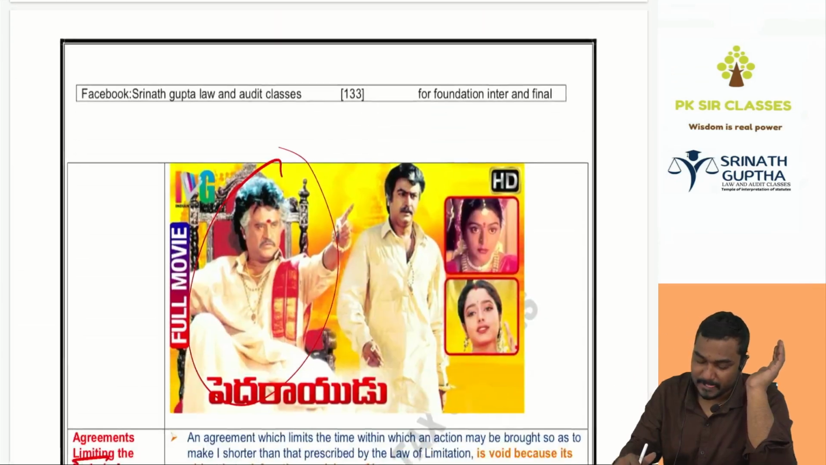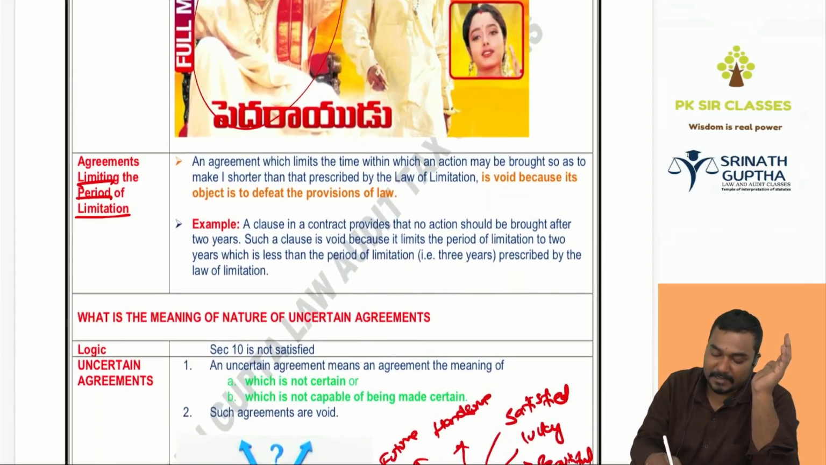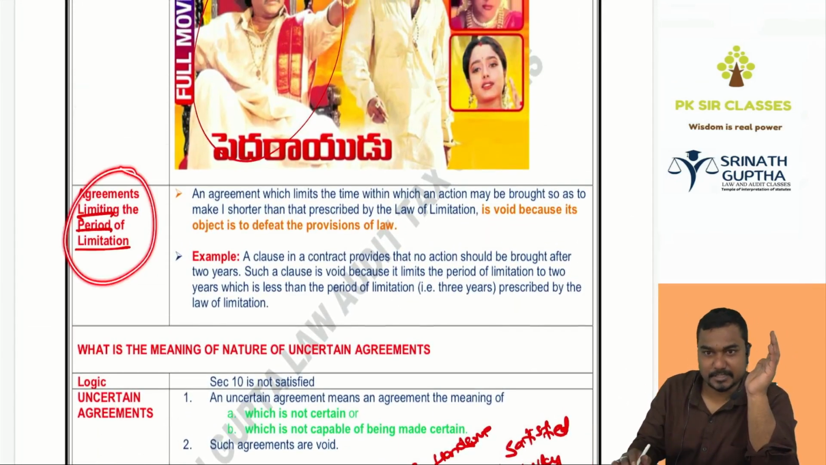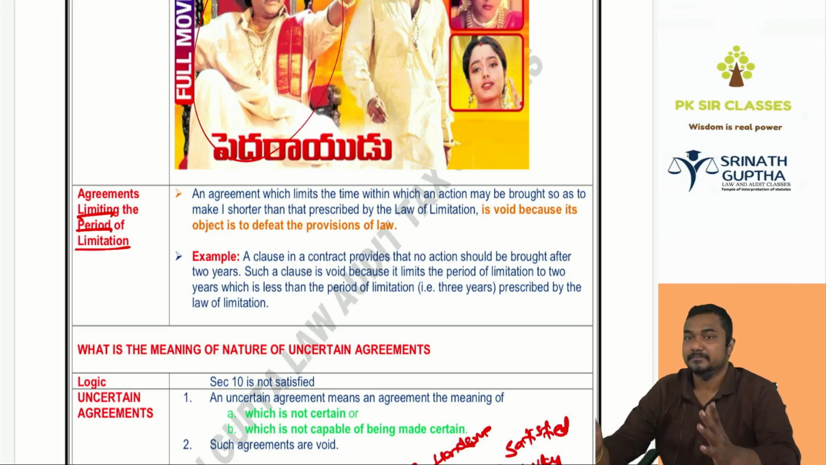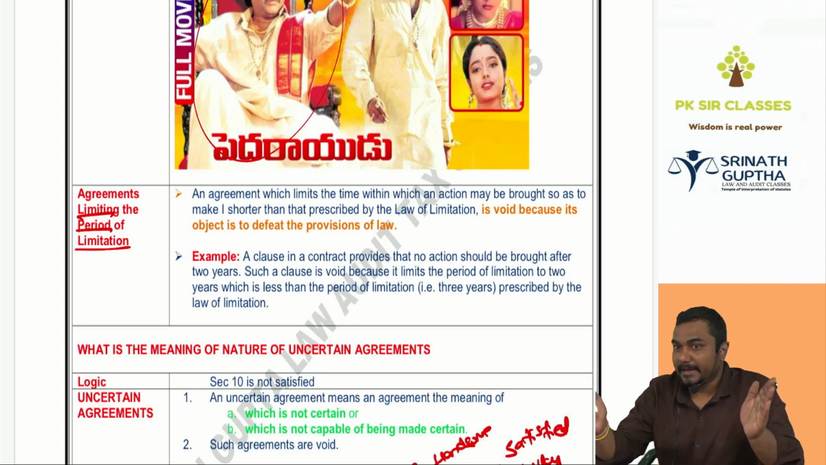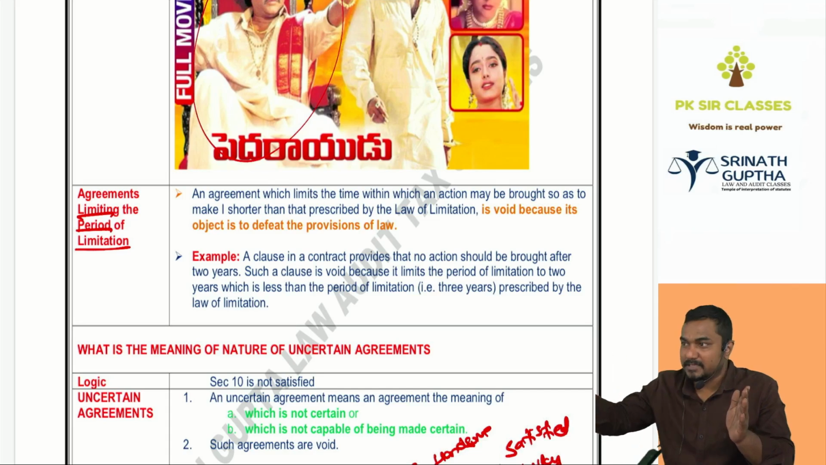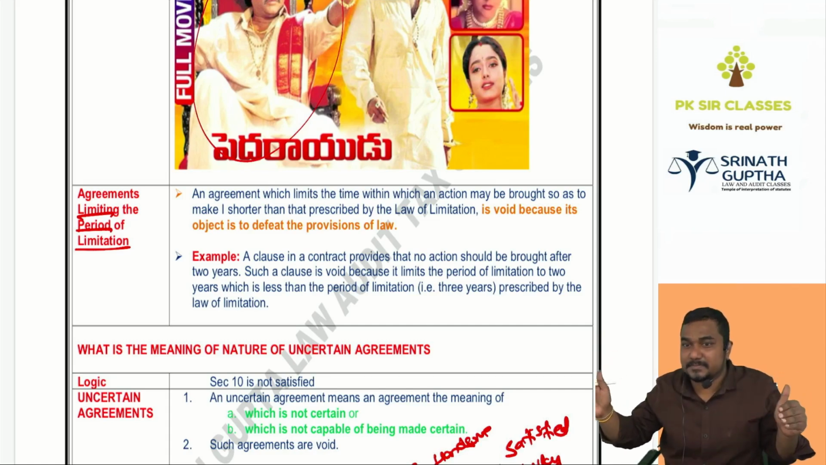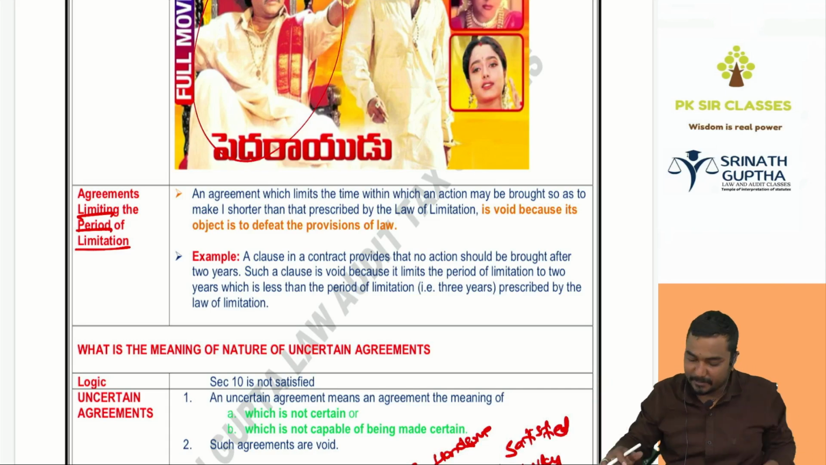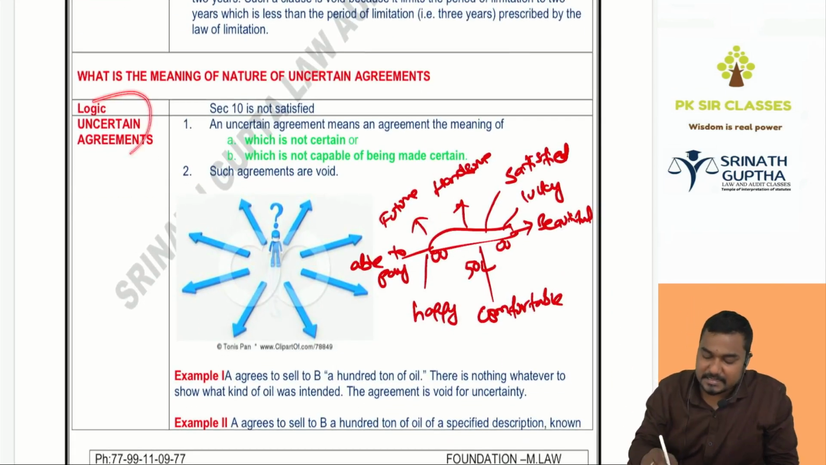Then next one is the agreements limiting the period of limitation. One act is there in India, Indian Limitation Act. For every transaction, expiry date is there in the Indian Limitation Act. For example, debt validity 3 years. Can I make it 2 years? No. Can I make it 4 years? No. 3 years means 3 years only. If there is any agreement which is restricting or extending the limits specified in the Indian Limitation Act, it will be void.